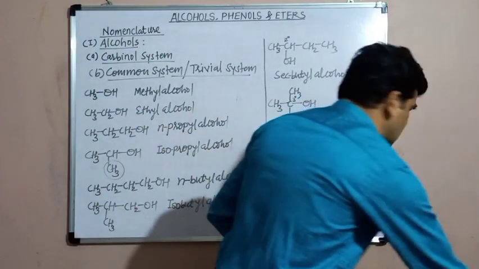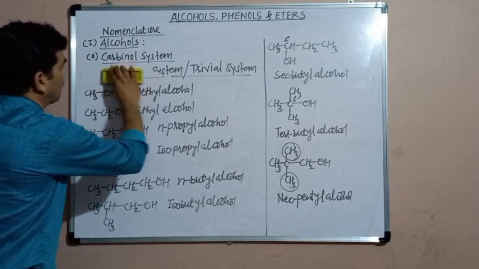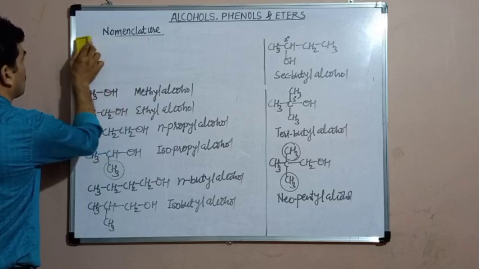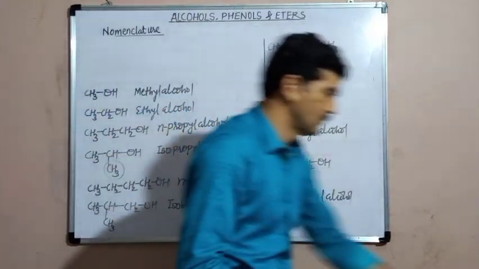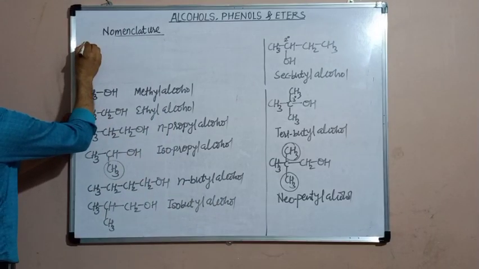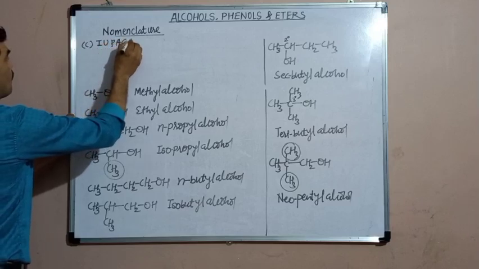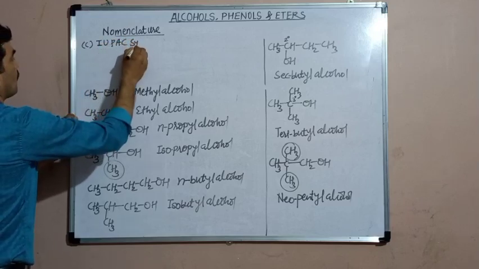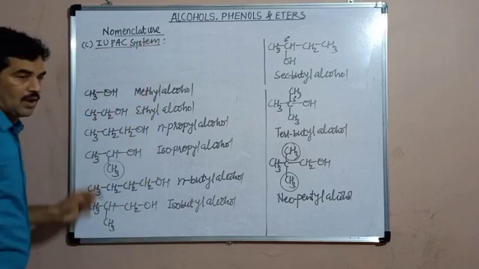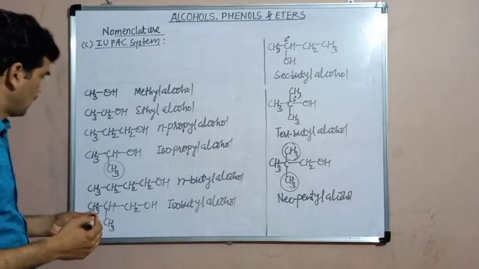Next is the IUPAC system. IUPAC system of nomenclature for the alcohols.